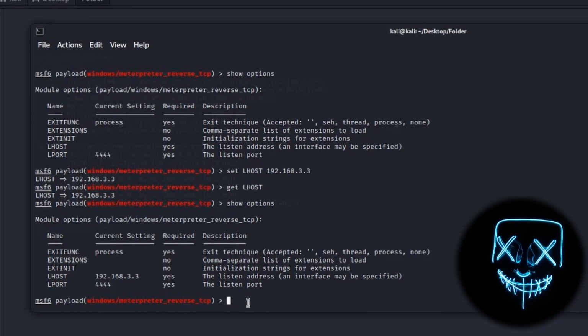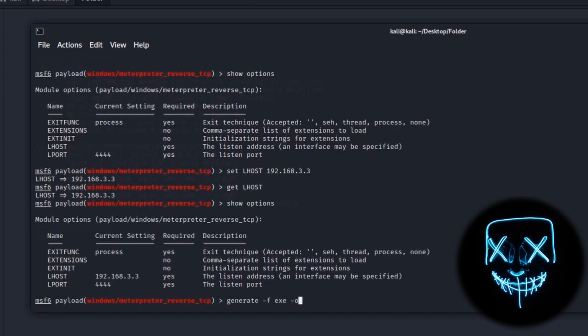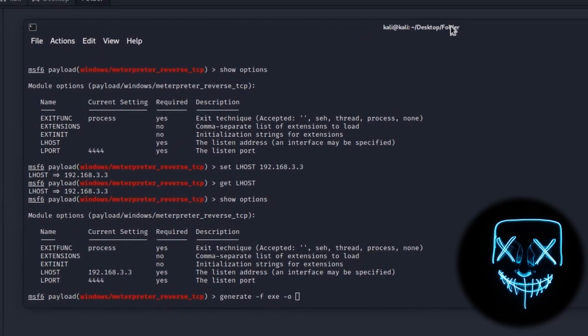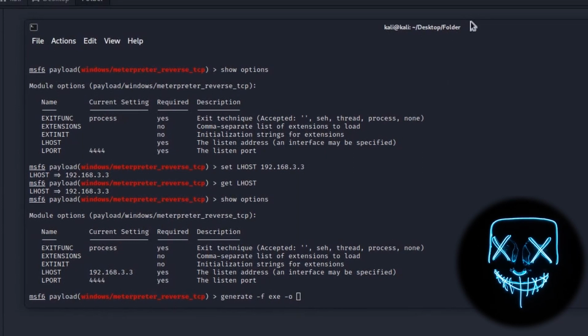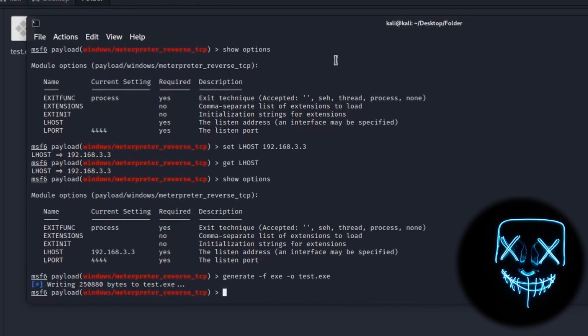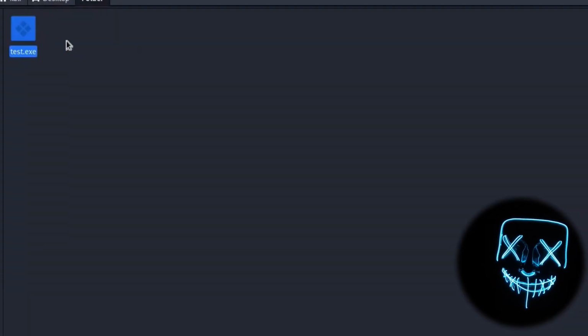This is perfect. Now let's generate the payload. We will type generate -f exe -o and then the file name, which will be stored in the same path as your terminal. Let's call it test.exe and press enter. We will see now that a new file has been generated in the folder.